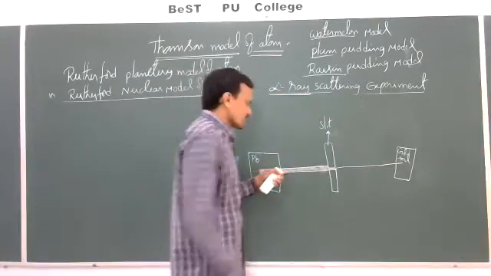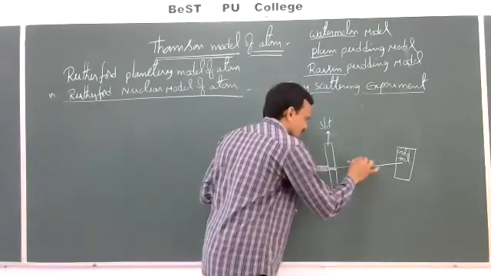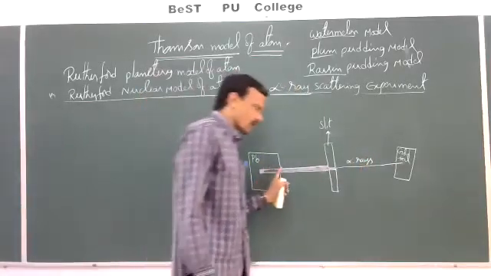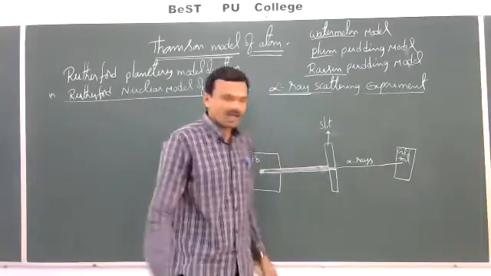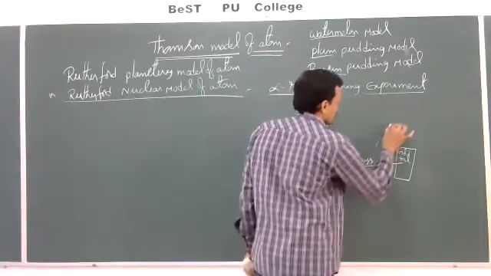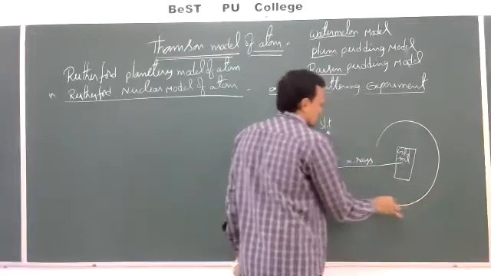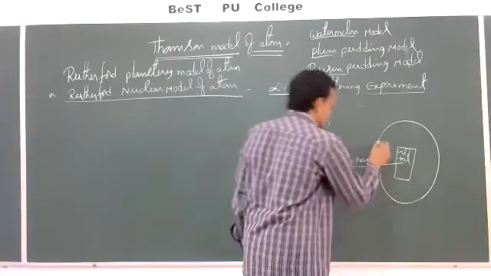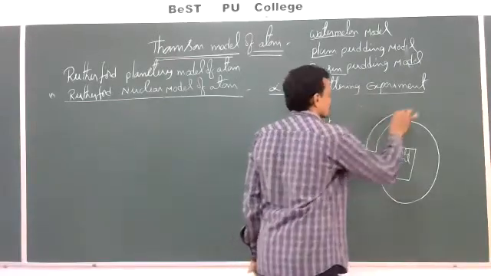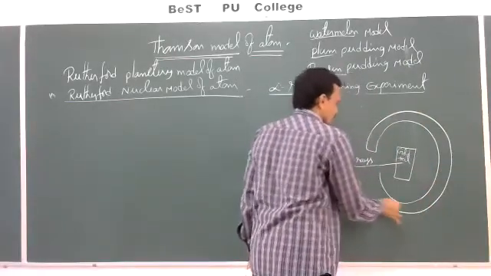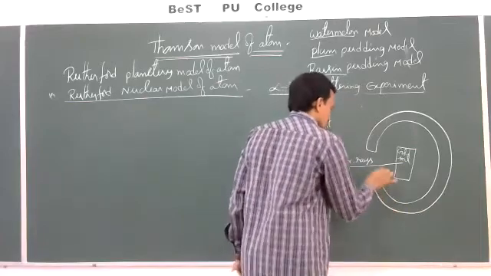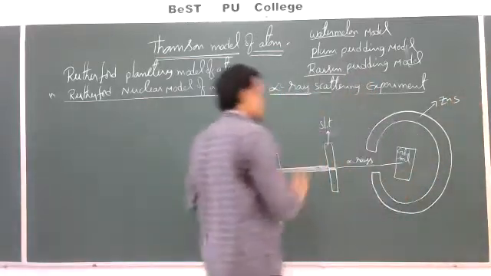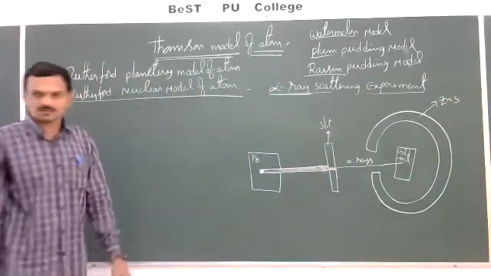These alpha rays are allowed to pass through the thin gold foil, and this gold foil is surrounded by a circular shaped fluorescent material, a zinc sulfide screen, ZnS. This is the description of this experiment, the alpha ray scattering experiment.